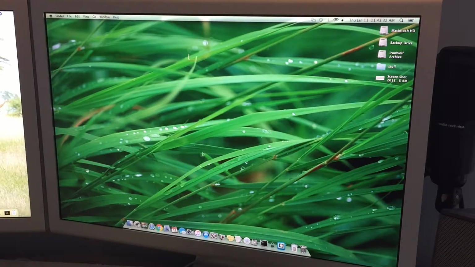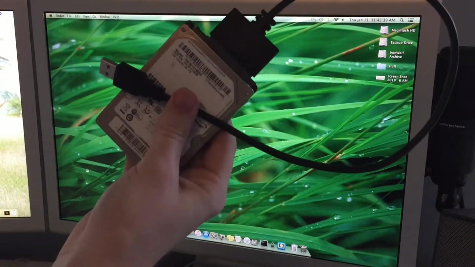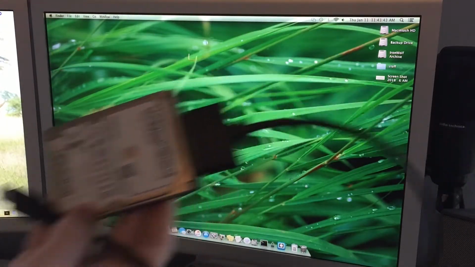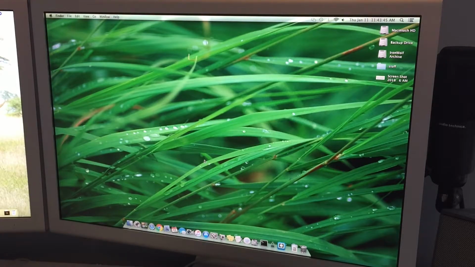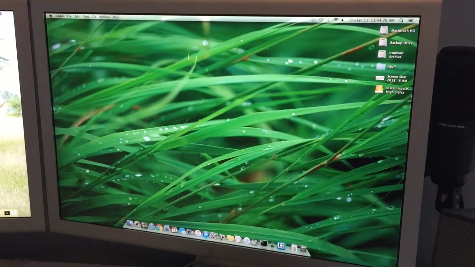So what we're going to do here is plug in the OS 10.13 installer I made. It's on a 1 terabyte drive and it's a 7 gigabyte installer file, so it's like the most redundant thing ever. You can see we get a drive up here called Install macOS High Sierra. So this computer is running 10.8.5, I think, and it's the installation on the 2008 MacBook Pro I showed in the last video.